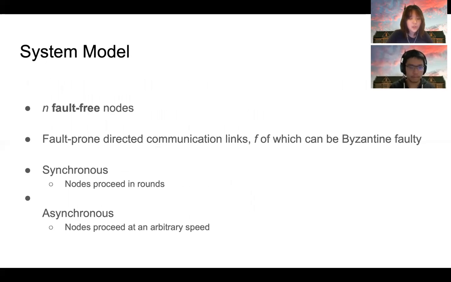Now let's take a closer look at the system model. Our system is composed of n fault-free nodes connected to each other to form a clique by fault-prone directed communication links, F of which can be Byzantine faulty. We consider two synchrony models in this work. In the synchronous model, communication happens in rounds and all nodes proceed in lockstep. In the asynchronous model, nodes may proceed at an arbitrary speed and there is no known upper bound on the message delay.